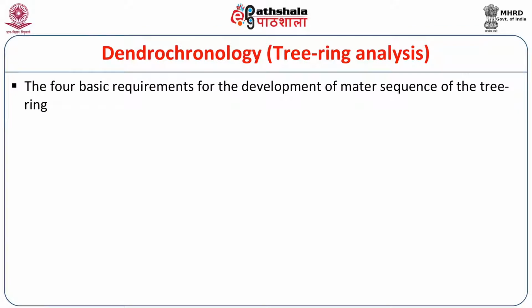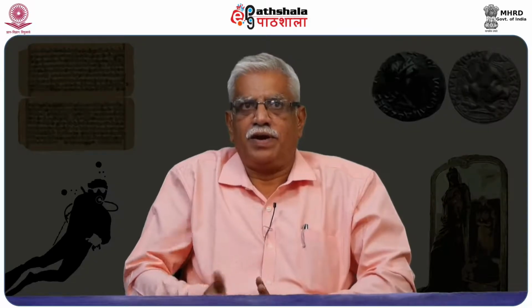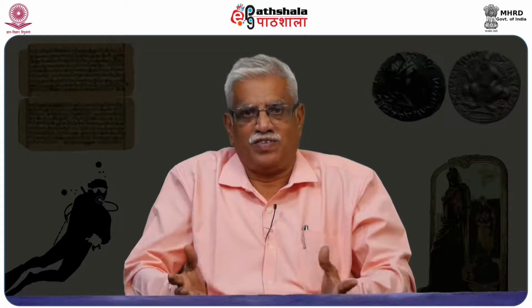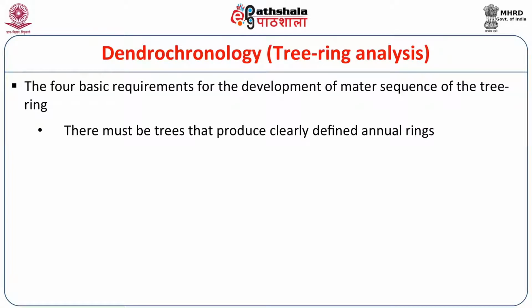There are 4 basic requirements for the development of a master sequence, what they call the preparation of the tree rings, that is called master tree ring sequences. So if you want to prepare your own tree ring sequence from India, assume that you want to collect samples from one of the Himalayan regions, and you can prepare one master sequence. That's why we say that there must be trees that produce clearly defined annual rings.